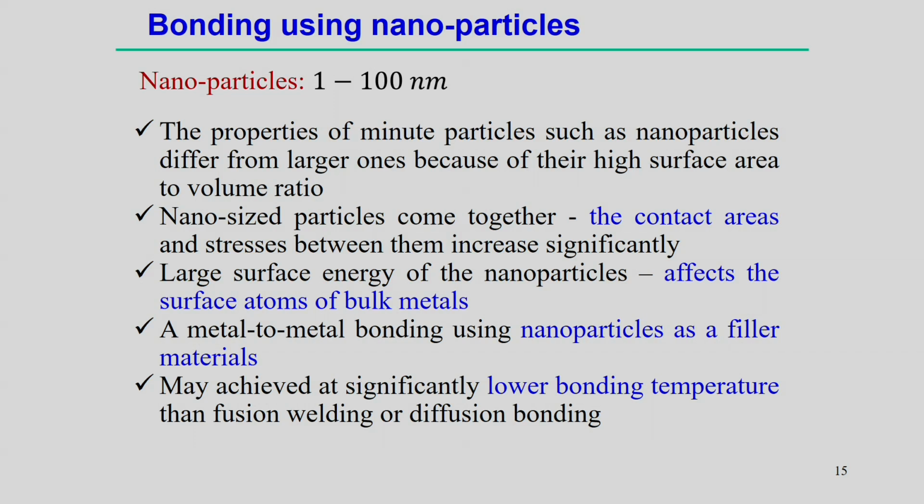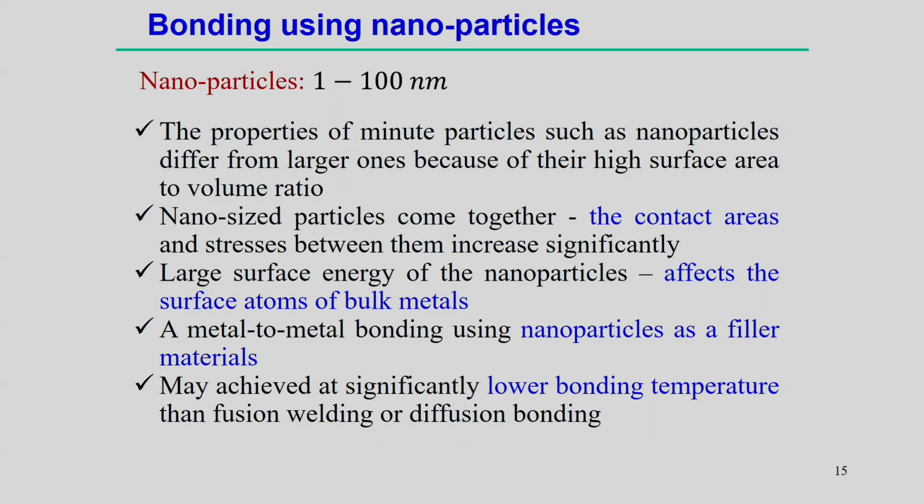So, the properties actually depend on this higher surface area to volume ratio. If you reduce the size of the particles, there is a big difference in the surface area to volume.